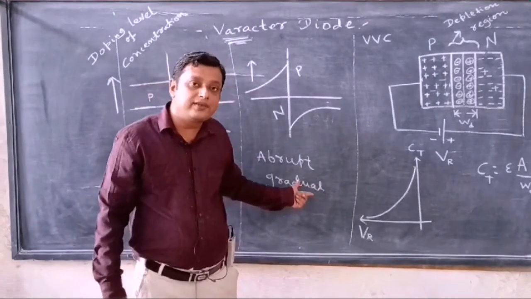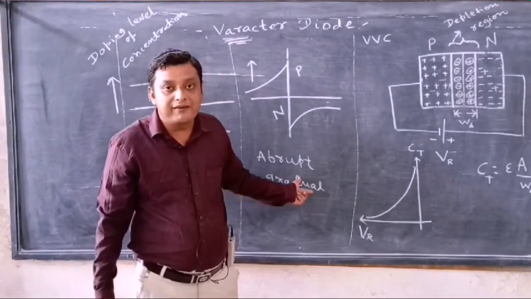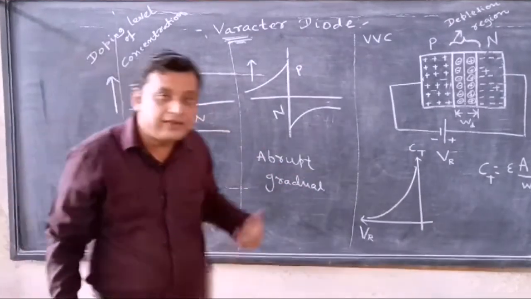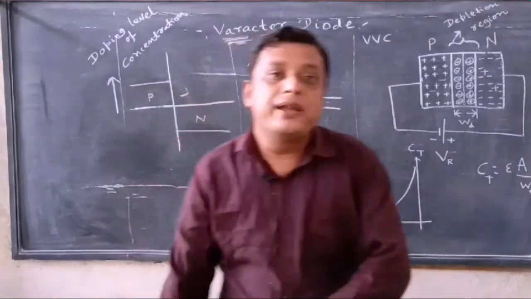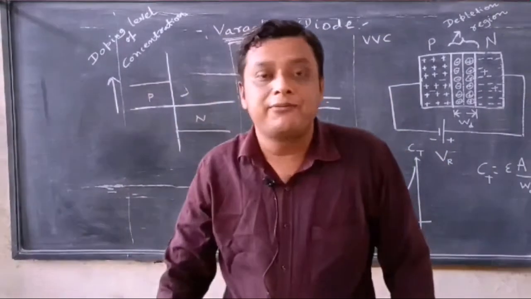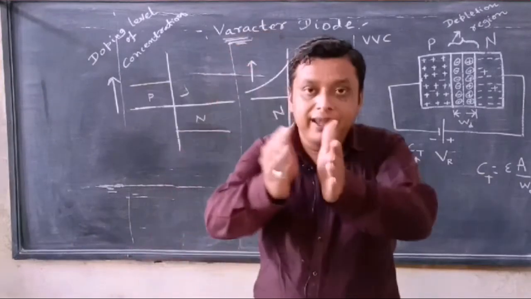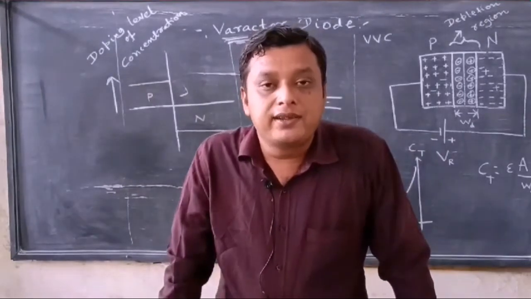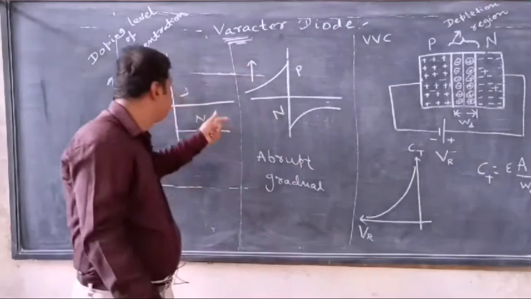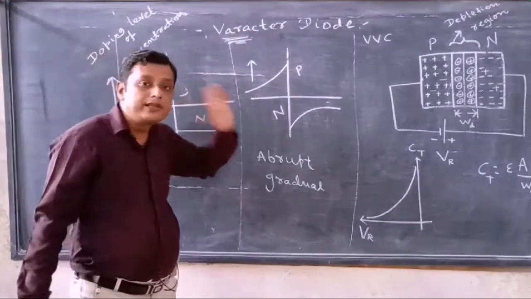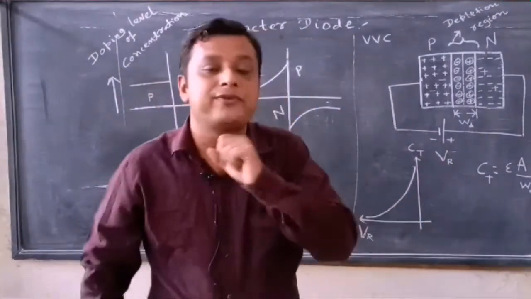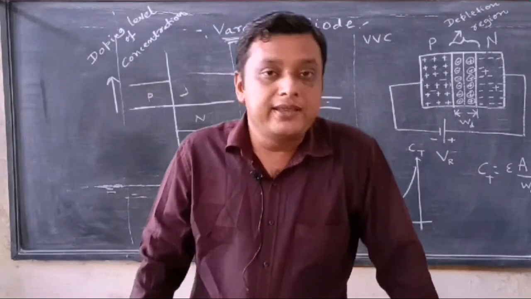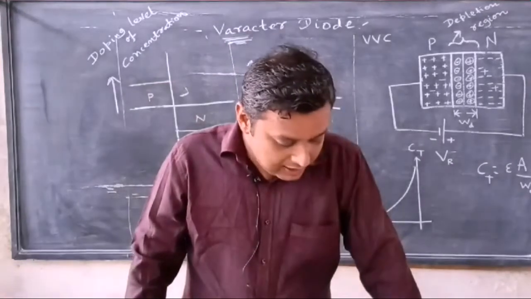Gradual means not a sudden change in the doping level of concentration. So here we have a gradual increment or decrement in the doping level of concentration as I go away from the PN junction or depletion barrier, and then there is the hyper abrupt. So this figure shows how the distribution of the doping level of concentration is achieved in a PN junction diode.